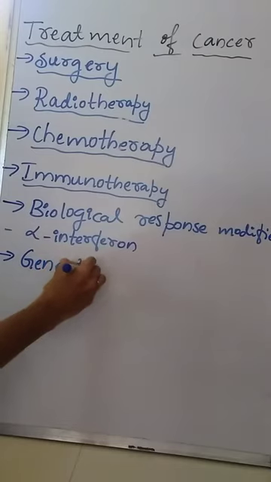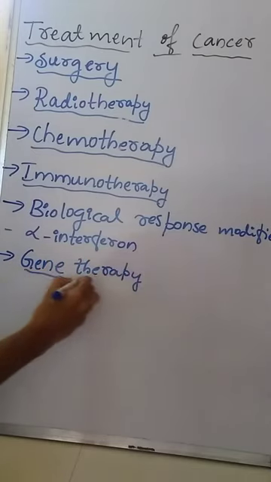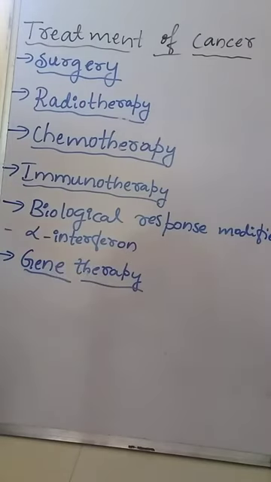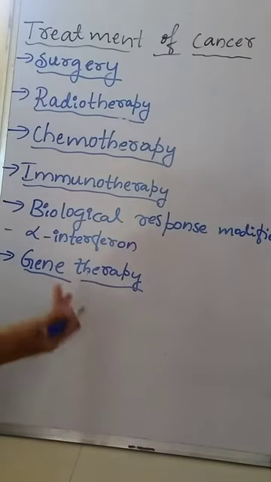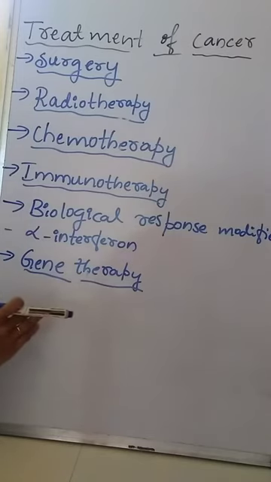Next one is gene therapy. Gene therapy involves the transformation of certain cells of the immune system of the body by genetic engineering technique, using rDNA, in order to produce an anti-tumor substance called tumor necrosis factor.